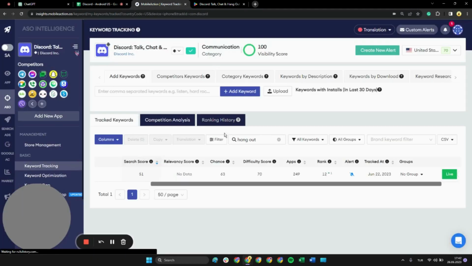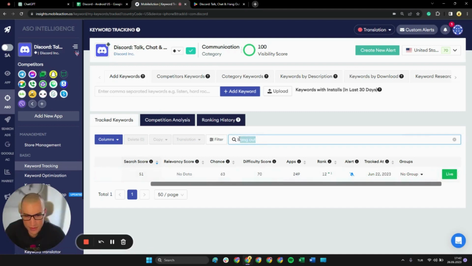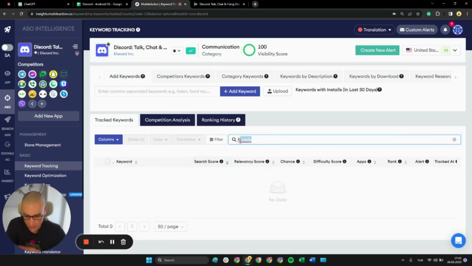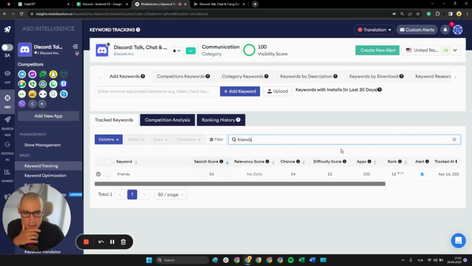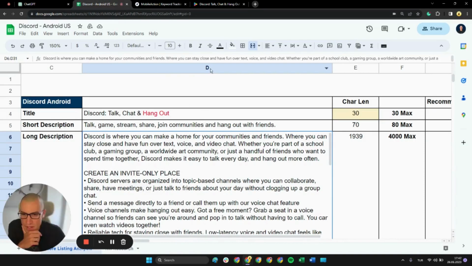So let's have a look at our current performance for those keywords. Let's start with friends. Oopsie. Friends, yeah. So we're ranking 52nd, not exactly great. So we could swap that keyword out. And then later on, we have Hangout, which we know for a fact is ranking 12th. We could try swapping that out with another keyword. A lot of opportunities lying in here.